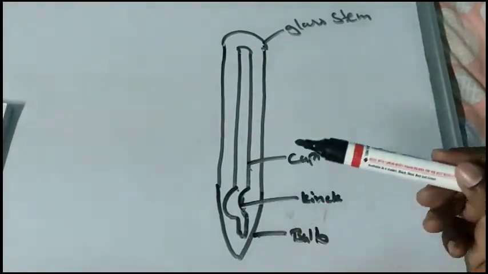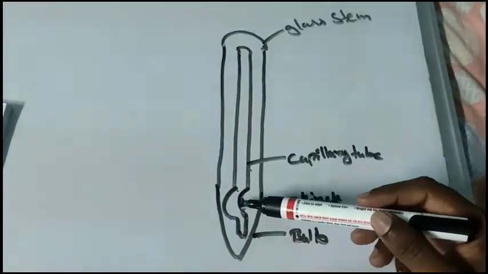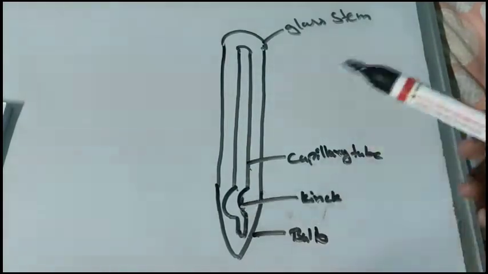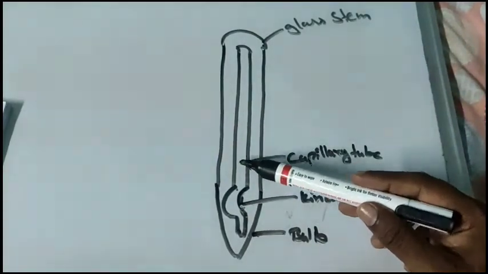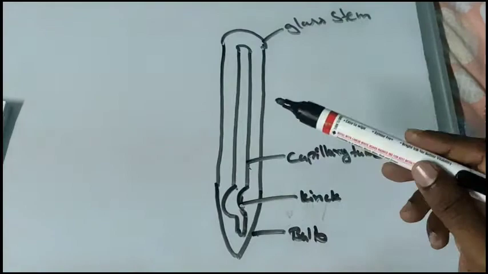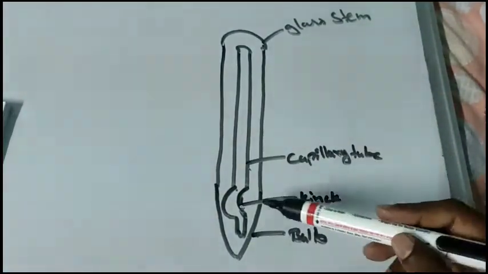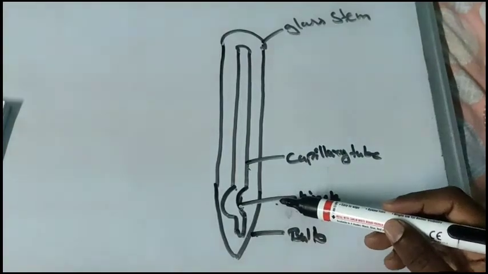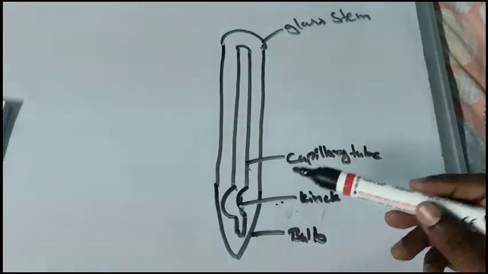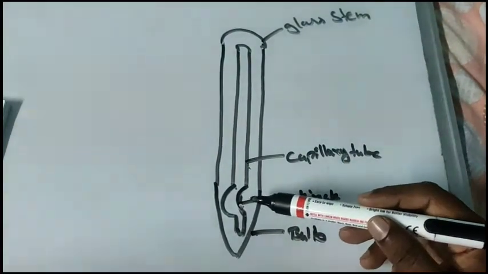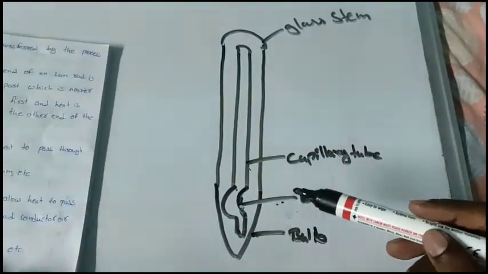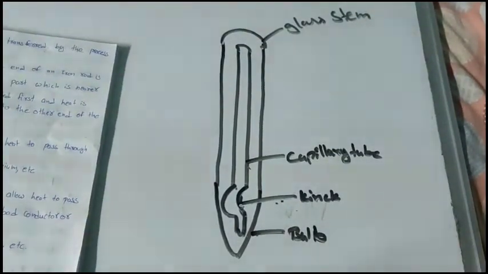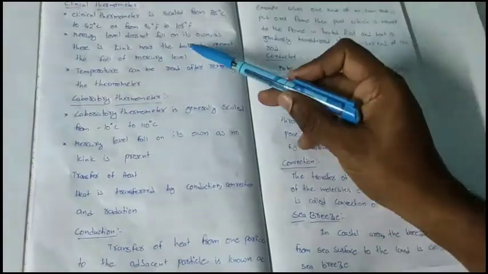This kink is absent in the laboratory thermometer. Because of the presence of this kink, the temperature can be read after removing the thermometer also.